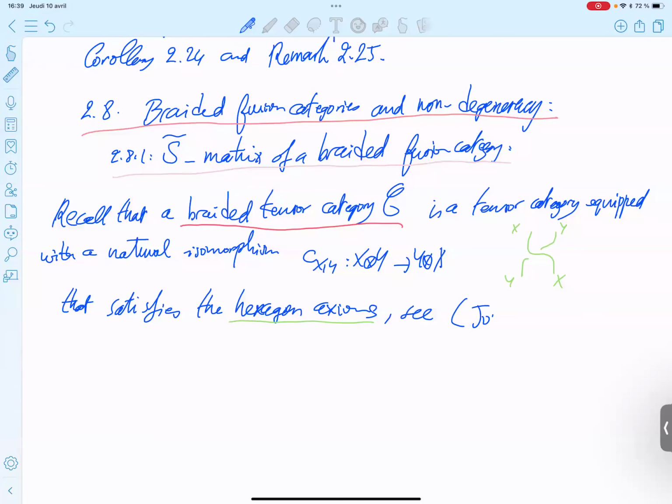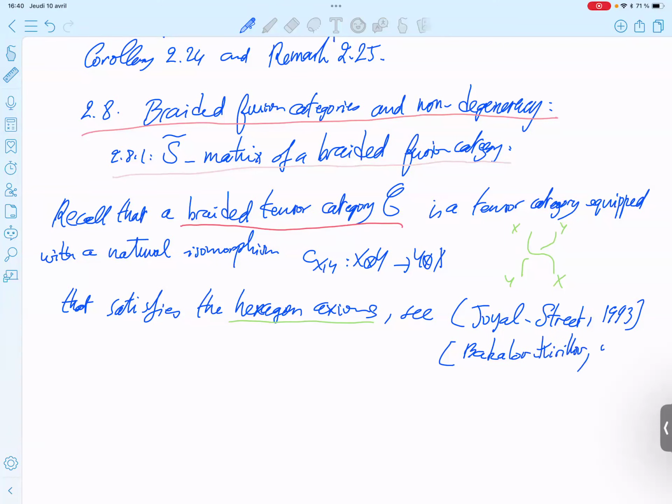Joyal and Street, 1993. You can go to Bakalov and Kirillov, 2001, and of course the EGNO book, chapter 8.